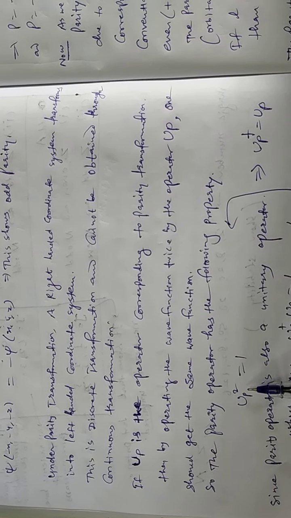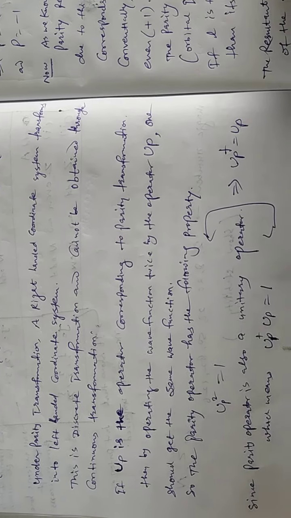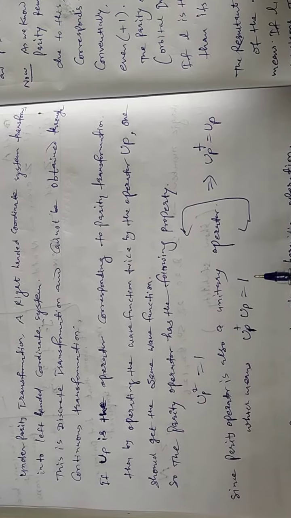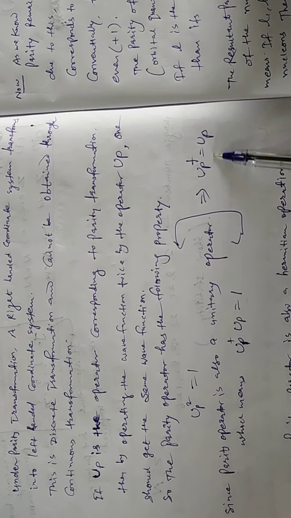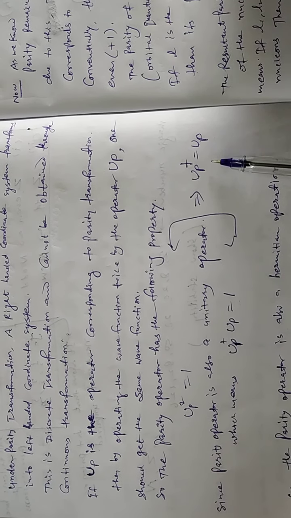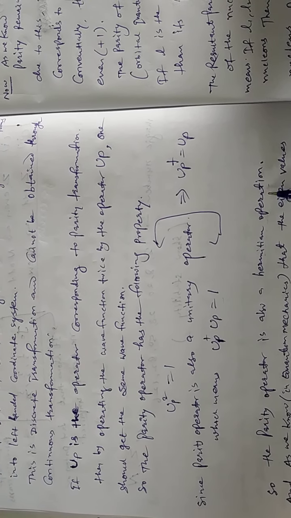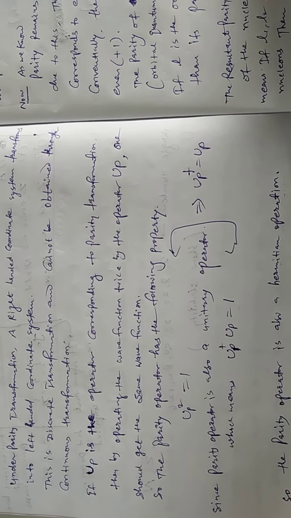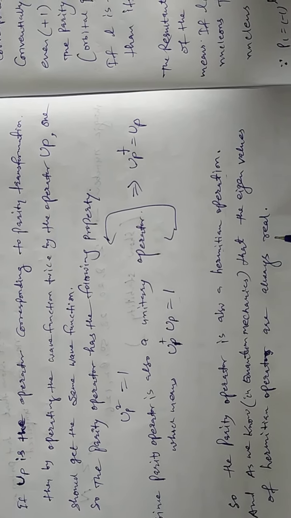So the parity operator has this property: UP squared is equal to 1. Since this is a unitary operator, and a unitary operator with this property is also Hermitian, this characteristic shows that the parity operator is a Hermitian operator, as we study in quantum mechanics. We also know that the eigenvalues of any Hermitian operator are always real.